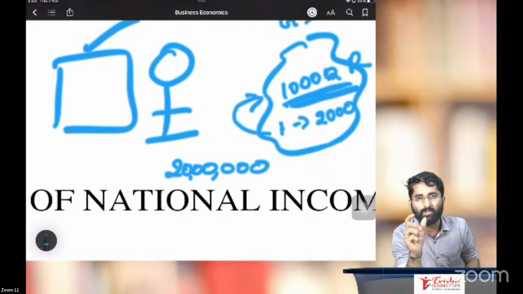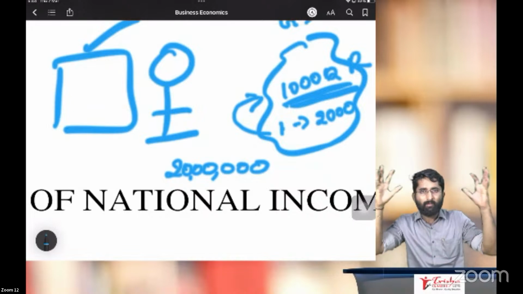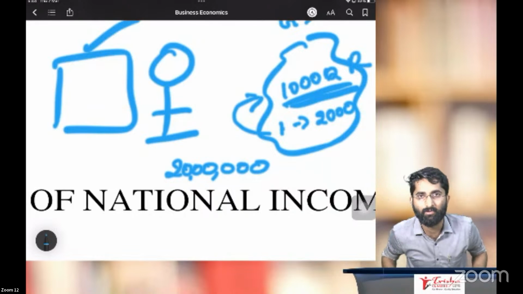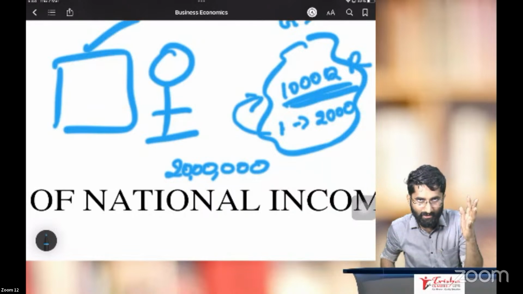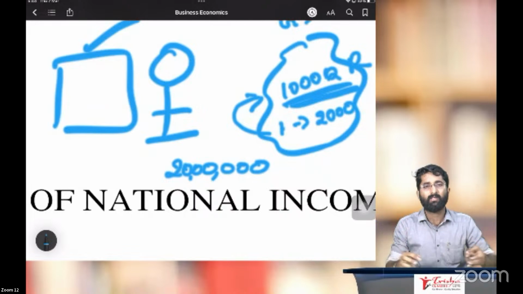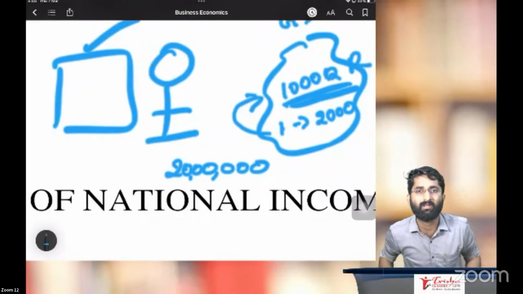Basically, for a nation, we calculate it on the basis of the capacity of the nation to produce some goods. The total production that it has done multiplied by the market price of those goods. There are many methods, but right now, just think that India is producing 20,000 quintals of rice multiplied by the market price per quintal.